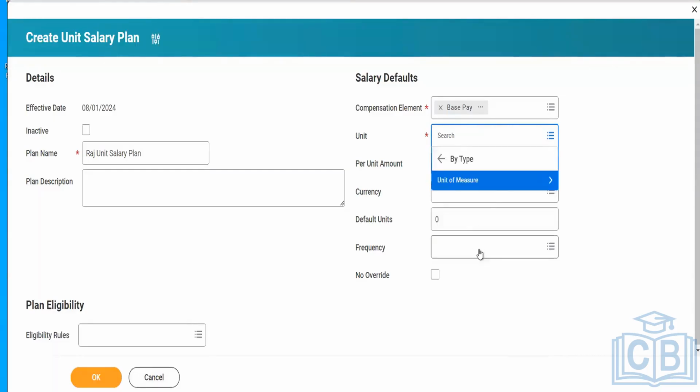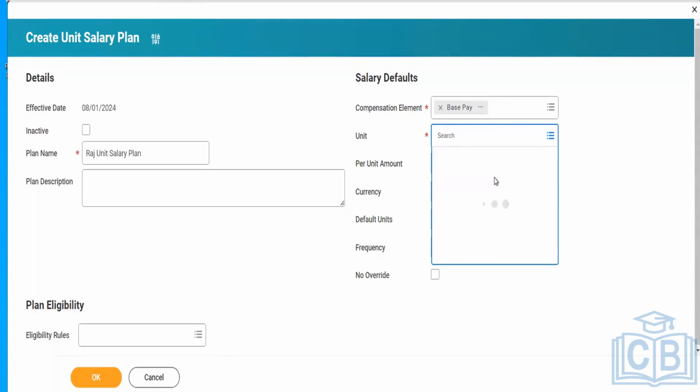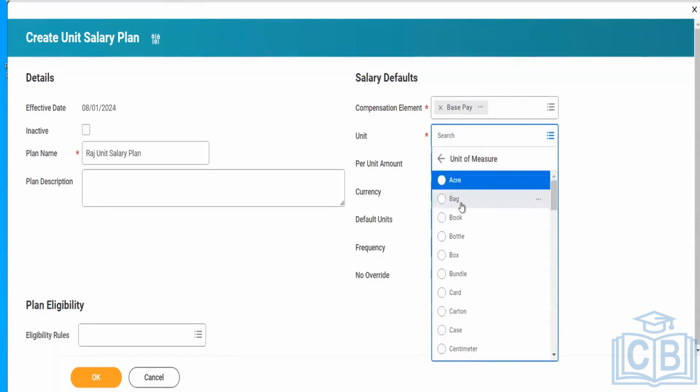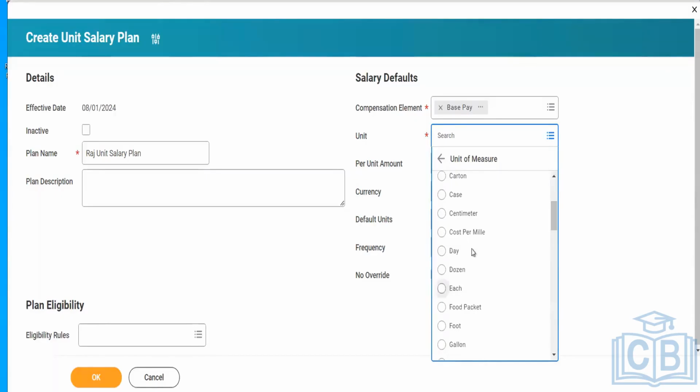Just to give you an example, there are various different types of units available. For example, if it is related to land, it will be in acres. If it's related to book, bottle, box, card, case, right? In whichever unit you want to measure. For example, let's take a food delivery business, and the sales are completely based on the food packet.